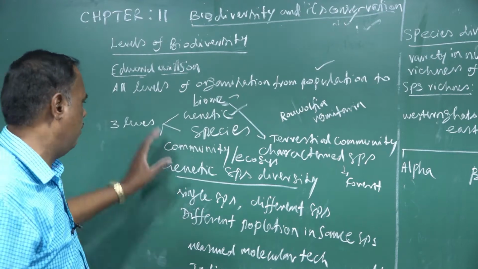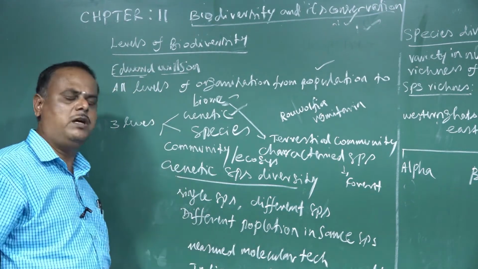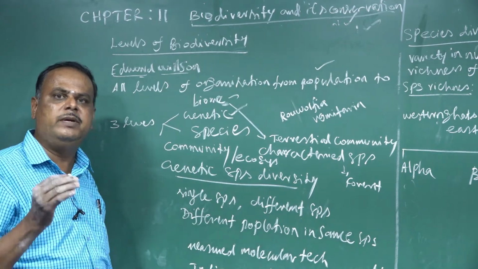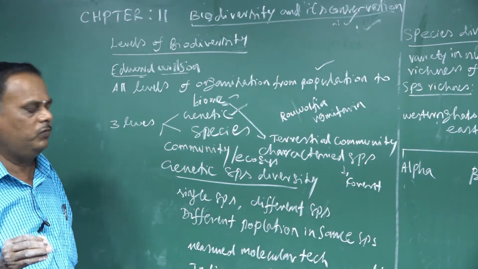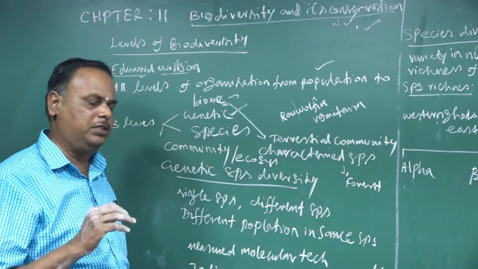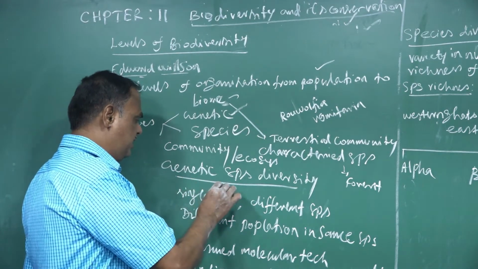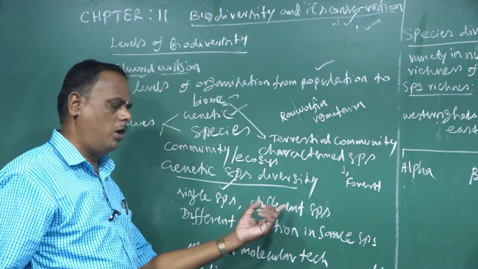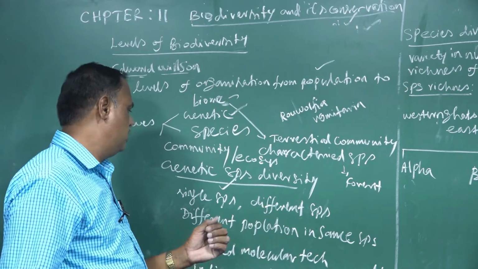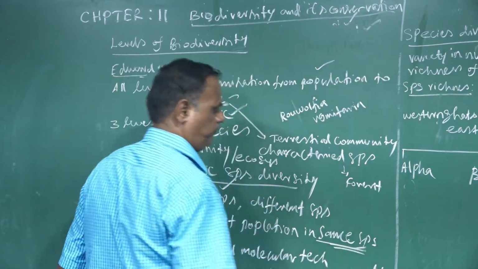Now let us see them one by one. Genetic biodiversity means variation in the genetic makeup of organisms. Variation means difference. Genetic variation occurs in a single species, in different species, or in different populations of the same species.